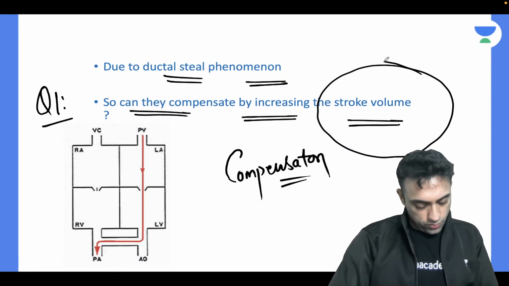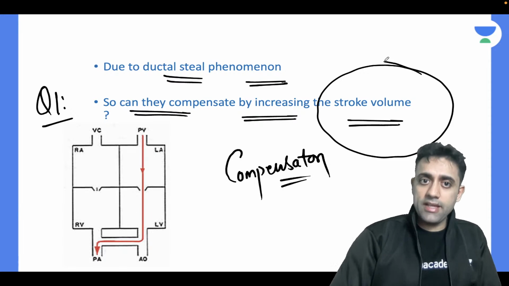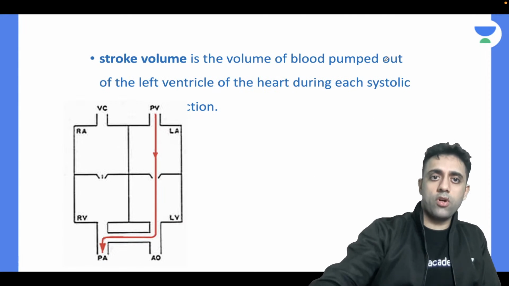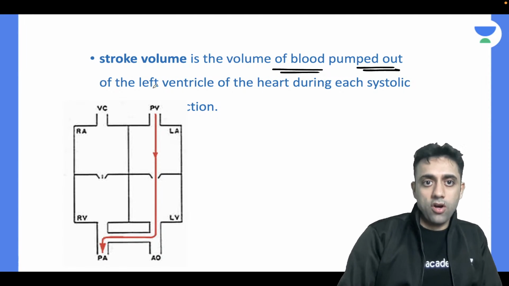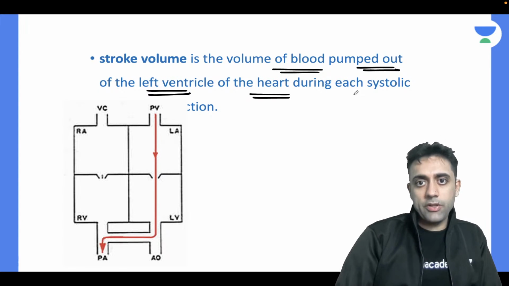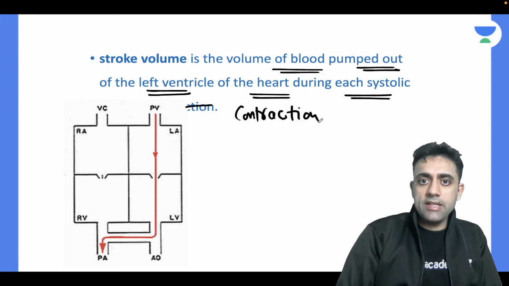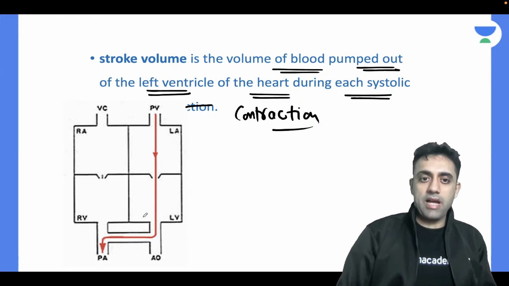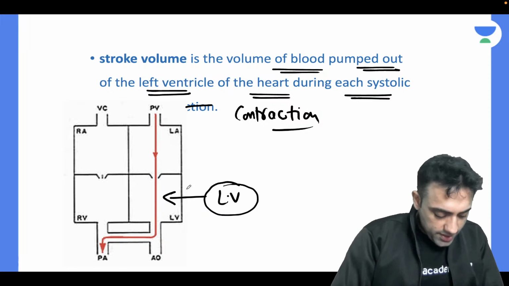Yes or no? Okay, dear, tell me. Can my body compensate by increasing the stroke volume? What is stroke volume? Stroke volume is the volume of the blood pumped out of the ventricle of the heart during each systolic contraction. During each systolic contraction, how much volume of blood is pumped out from my left ventricle? From my left ventricle, yes or no?